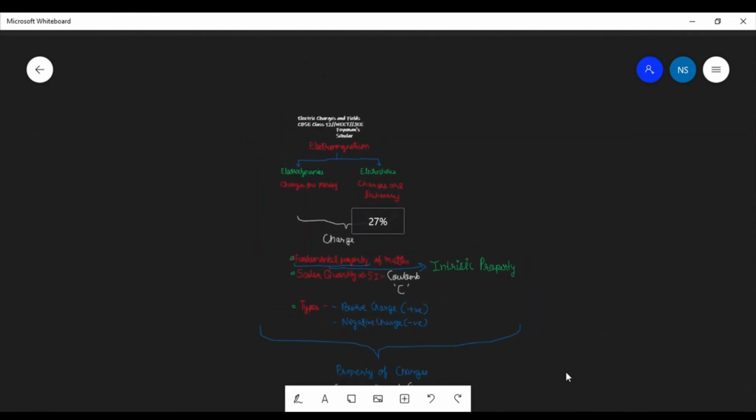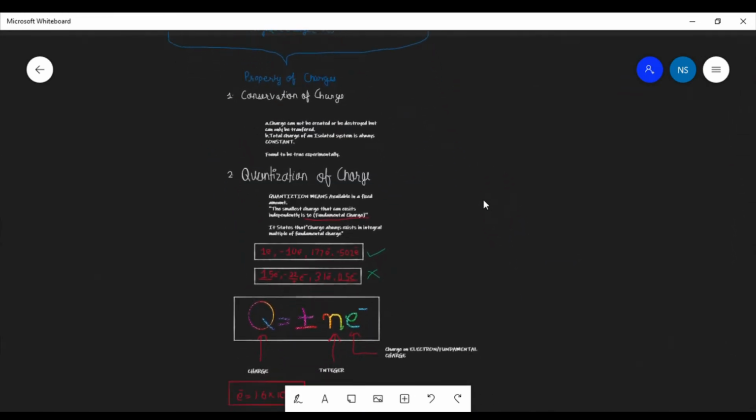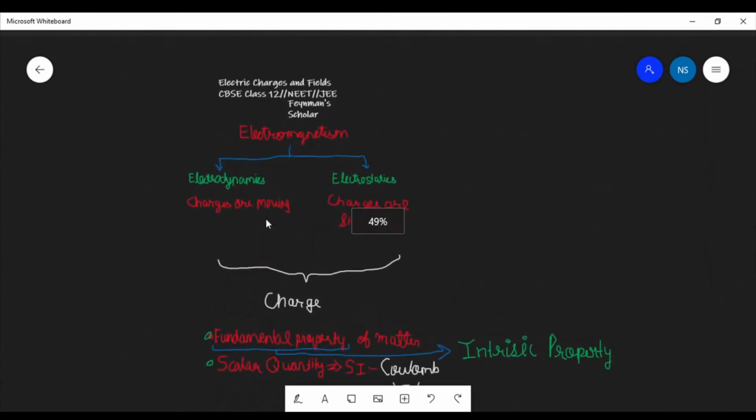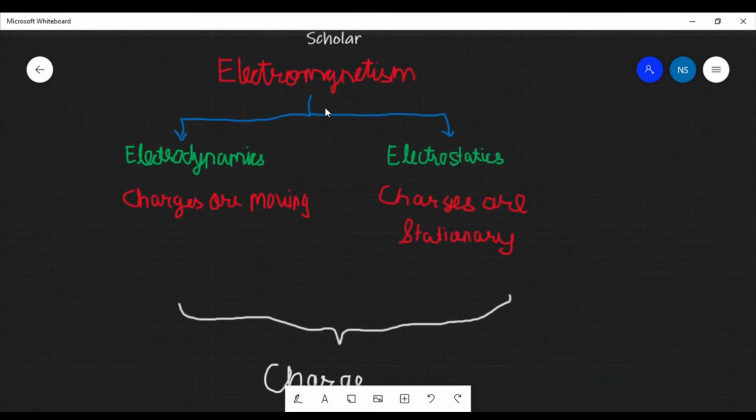So this was the basic introduction to this chapter. Let us revise what we learned. We learned that there is a branch called electromagnetism. Electromagnetism is subdivided into two subtopics, electrodynamics and electrostatics. Electrodynamics is the study of charge when it is moving, that is, what are the effects formed. Electrostatics is the branch of electromagnetism which deals with charge when it is placed stationary.